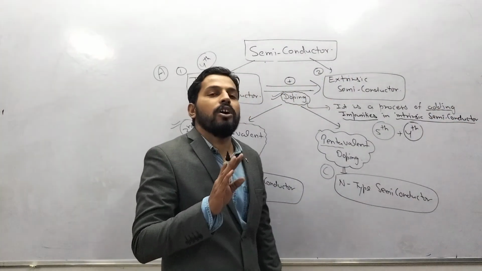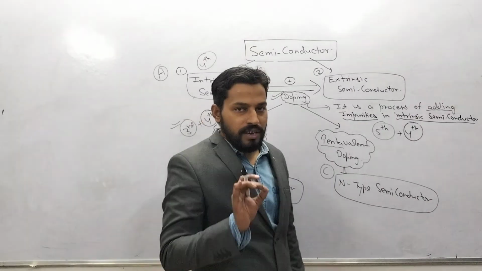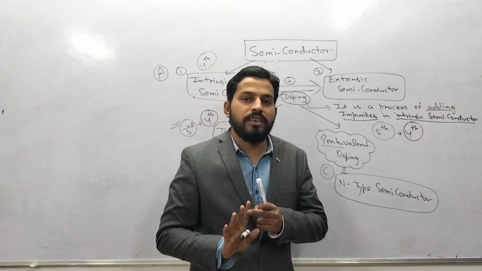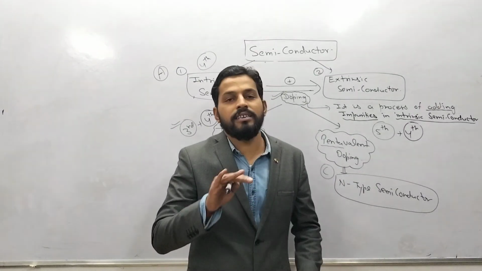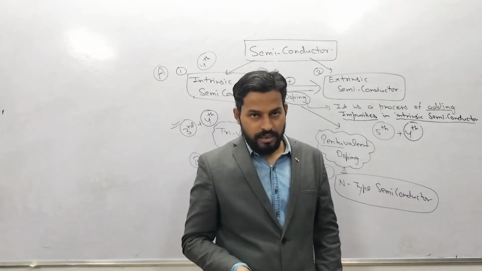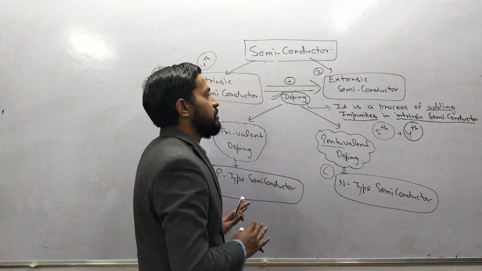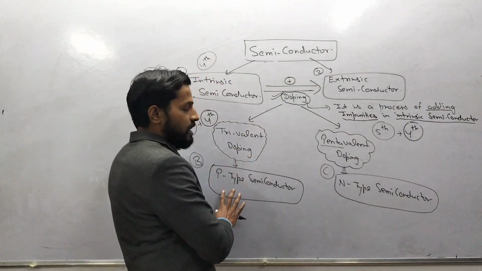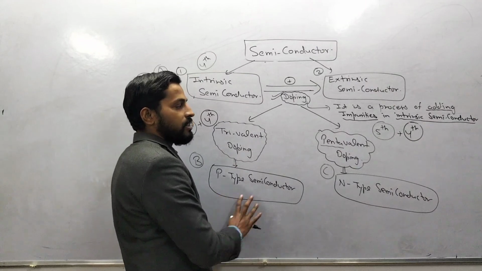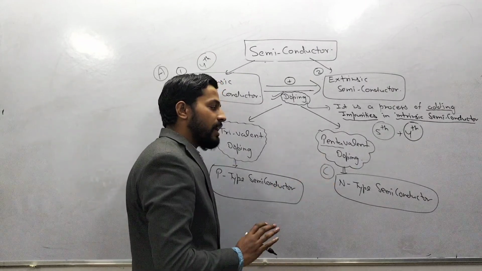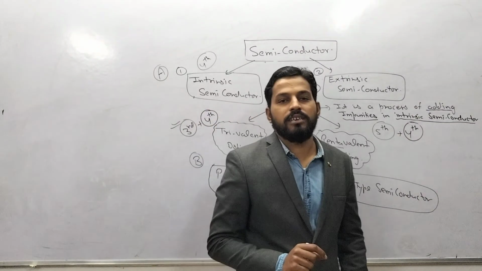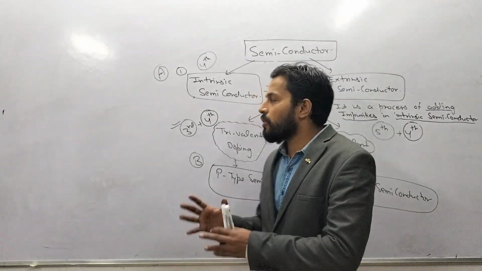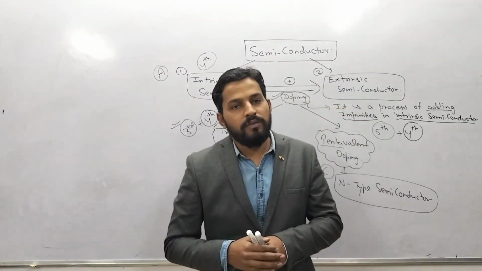This doping is also done at three levels: moderate doping, low level doping, and high level doping. It is not our topic of discussion, so we have discussed the process of doping, trivalent doping, and we now have p-type semiconductor, pentavalent doping, and now we have n-type semiconductor. It is all about the basics of semiconductor, and there is a lot of discussion about semiconductor we will have further.